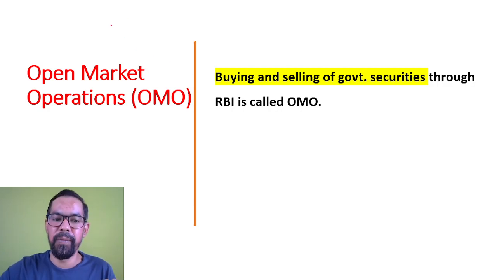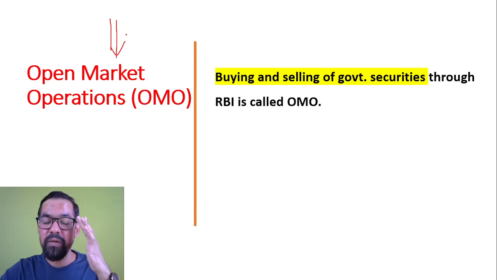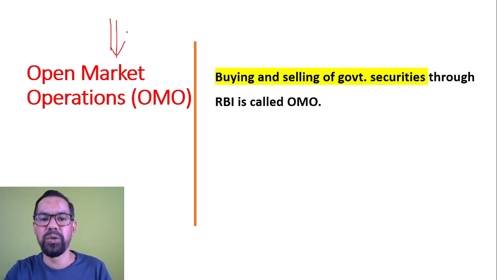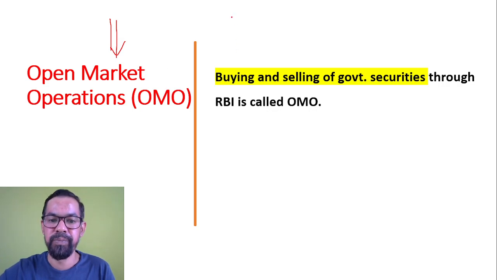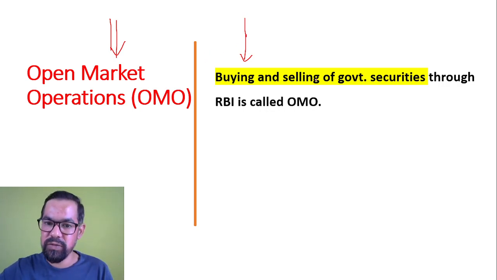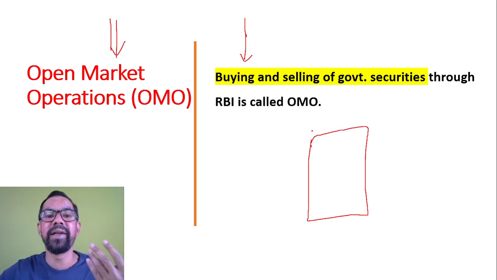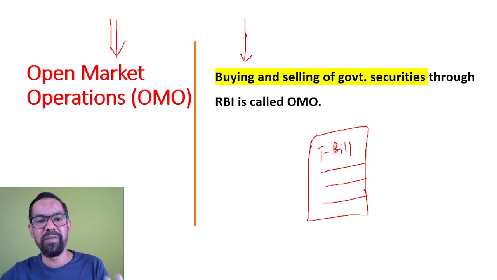Now next one, apart from these tools, we have one function called open market operation, which is performed by RBI, that is more closely related to monetary policy. That's why I included this one. So whenever we study, RBI works as banker to the government of India. So if the government of India needs some funds for short term as well as long term, they ask RBI. So RBI issues some government securities on behalf of the government of India, like treasury bills, where the Government of India promises to pay this amount after this date.